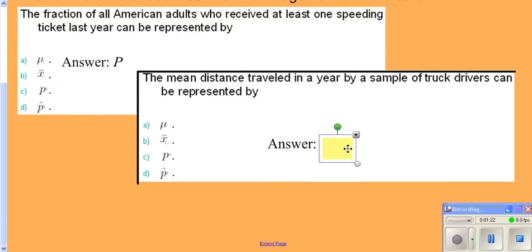This one here is x bar because it's a sample that we are looking at, and it's a mean, which is a number.